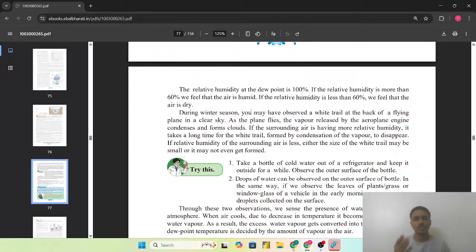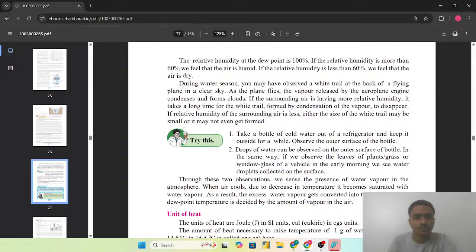During winter season, you may have observed a white trail at the back of a flying plane in the clear sky. As the plane flies, the vapor released by the aeroplane engine condenses and forms the cloud. If the surrounding air is having more relative humidity, it takes a long time for the white trail formed by the condensation of the vapor to disappear. If relative humidity of the surrounding air is less, either the size of the white trail may be small or it may not even get formed.